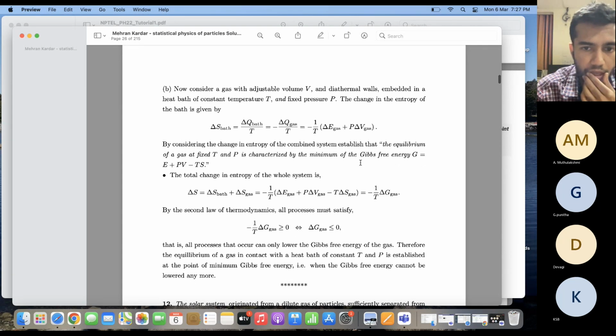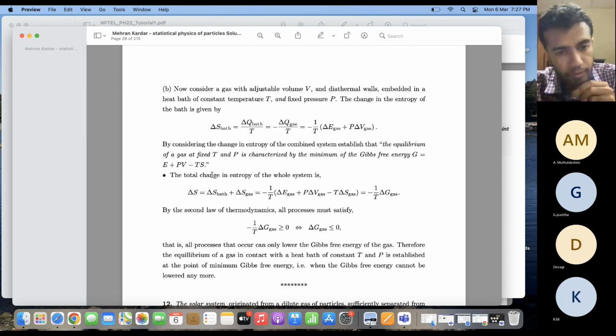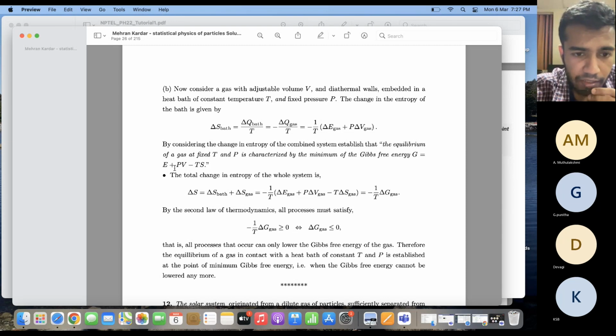Okay. Now, by considering the change in entropy of the combined system, that is the gas plus bath, establish that the equilibrium of a gas at a fixed temperature and pressure is characterized by the minimum of the Gibbs free energy G, which is equal to E plus PV minus TS. So if this is my Gibbs free energy, then delta G can be written as delta E plus P delta V minus T delta S, because I consider T to be constant. So entropy is changing. All right.